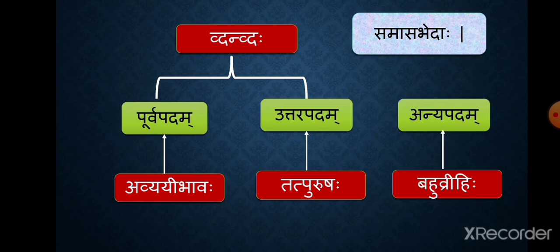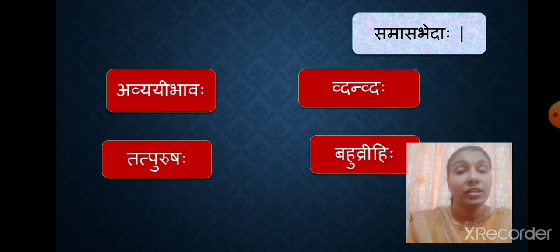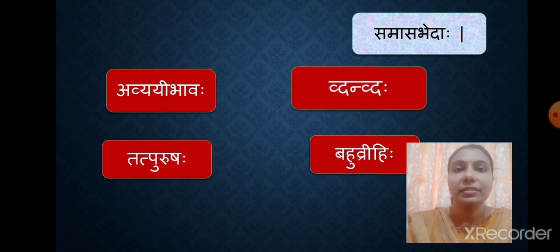Thus, we get the four important kinds of samasaha. So students, this year you are going to get acquainted with the compounds like avyayi bhavaha, tatpurushaha, dvandvaha and bahuvrihi. And today we are going to begin with dvandva samasaha.